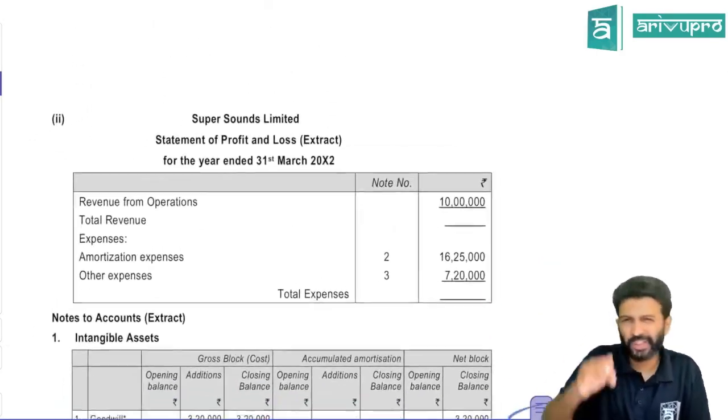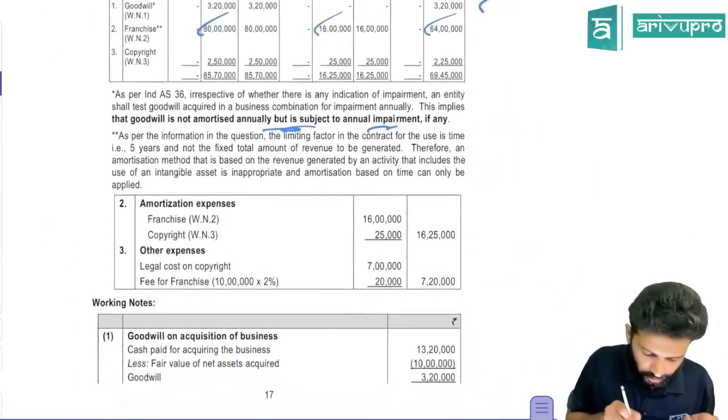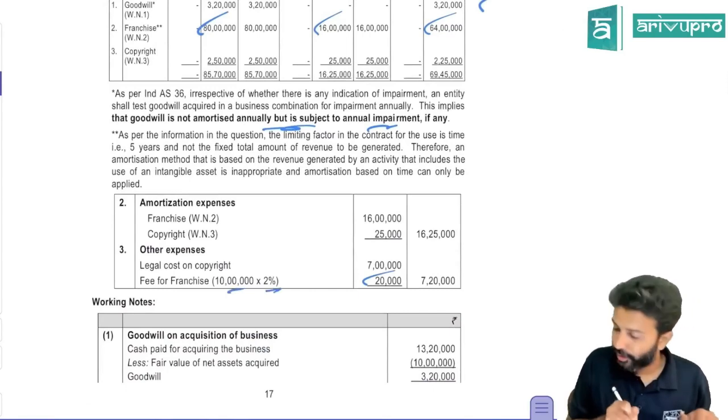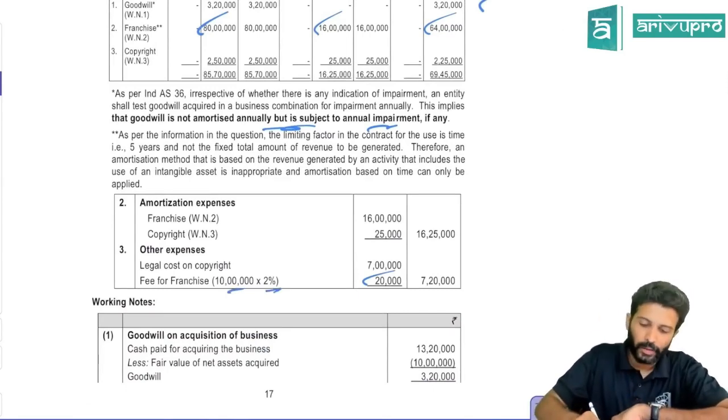Here they've also given a schedule. You just need to prepare balance sheet and P&L extract here. In other expense, if you just check the 20,000 fees, 10 lakh revenue into 2% of the franchisee fees will be booked as another expense. That is 20,000. Okay. All right.